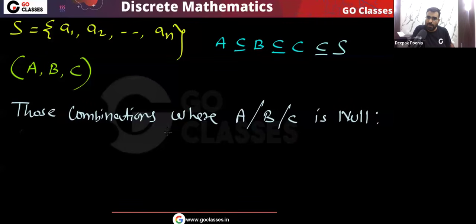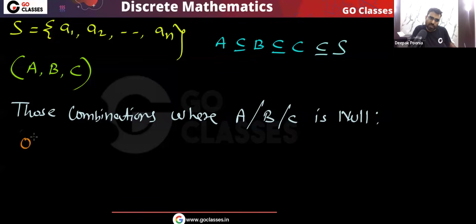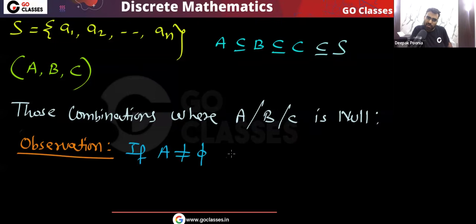No, they cannot be null, because A is subset of B comma C. So you can see, if A has at least one element, then B comma C also have at least one element. Okay, so very simple observation you can make here. Simple observation you make, that if A is not null, then automatically B comma C will be not null.